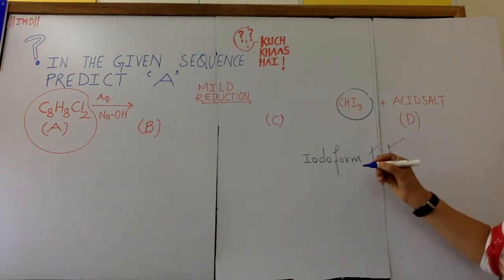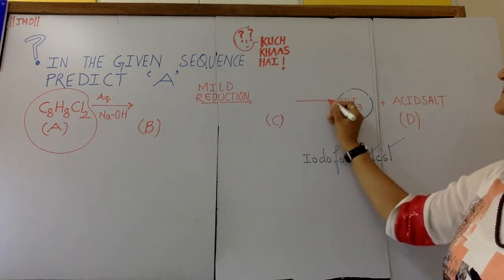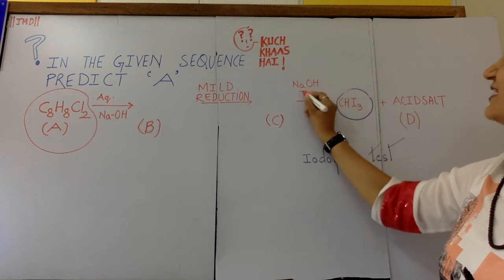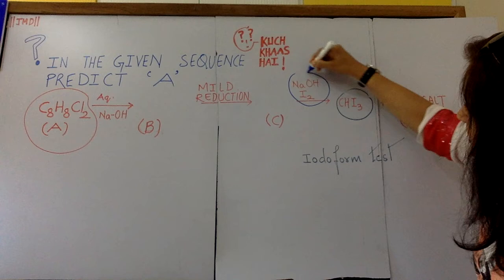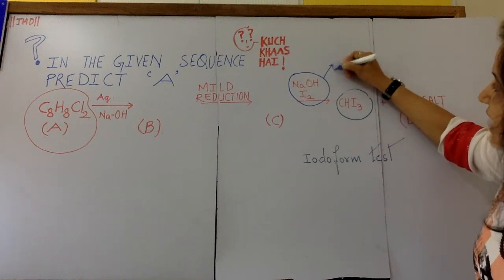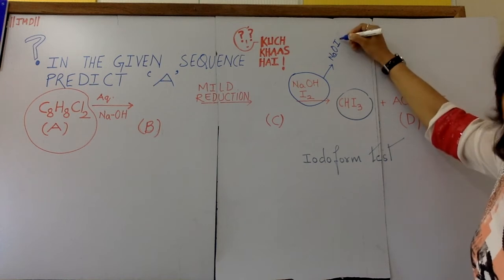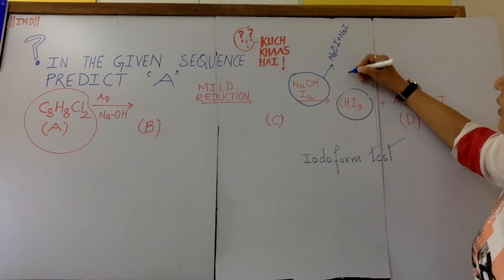So see, in iodoform test, here there is NaOH and iodine. Now this NaOH and iodine react to give NaOI, NaI and a molecule of water.